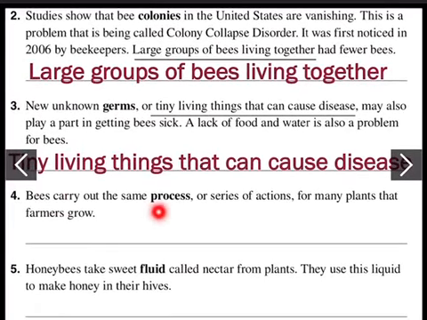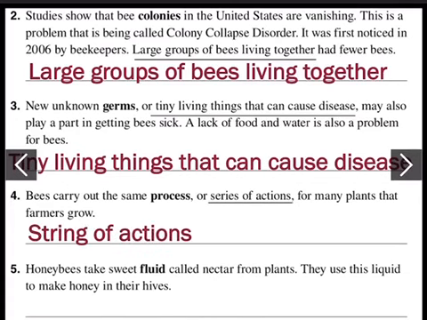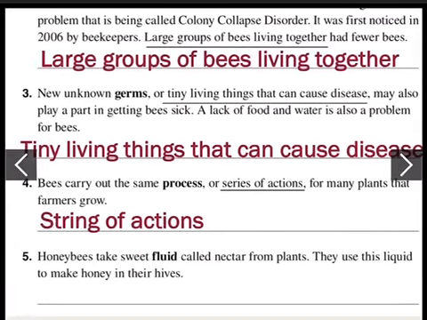Bees carry out the same process or series of actions. Now notice that sometimes context clues come right after the words. For many plants that farmers grow. Give it a moment. Very good. Series of actions. So process means a string of actions. It means an action after an action after an action. That's a process. And number 5.